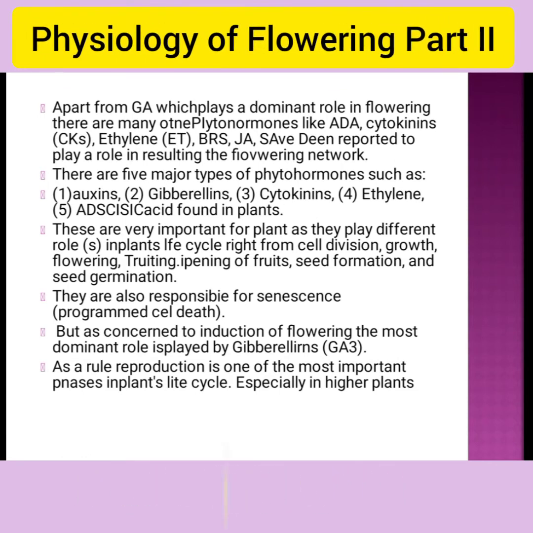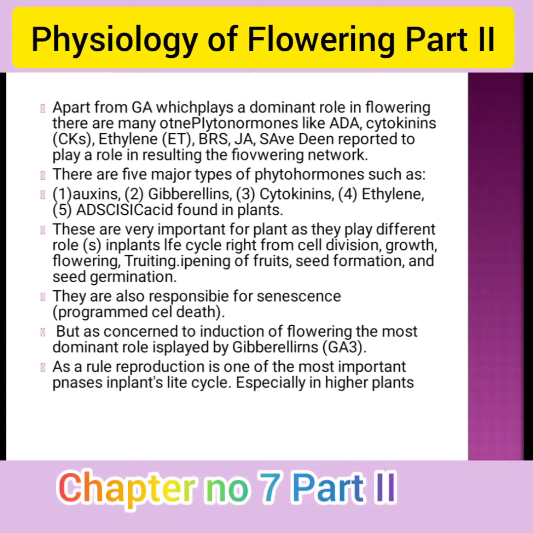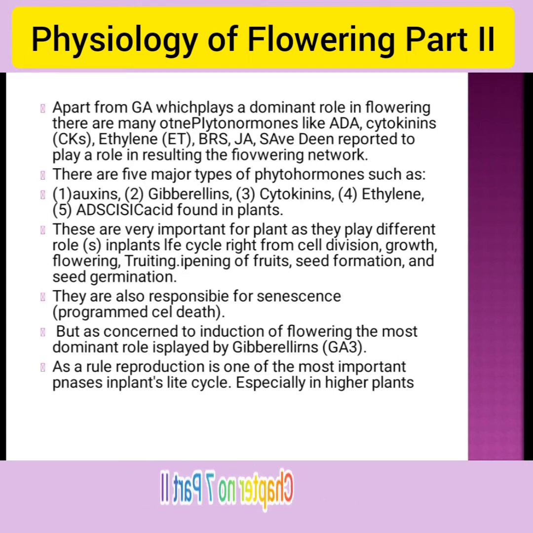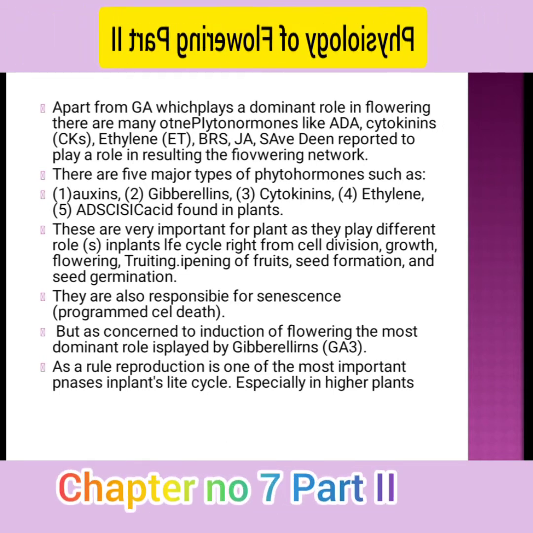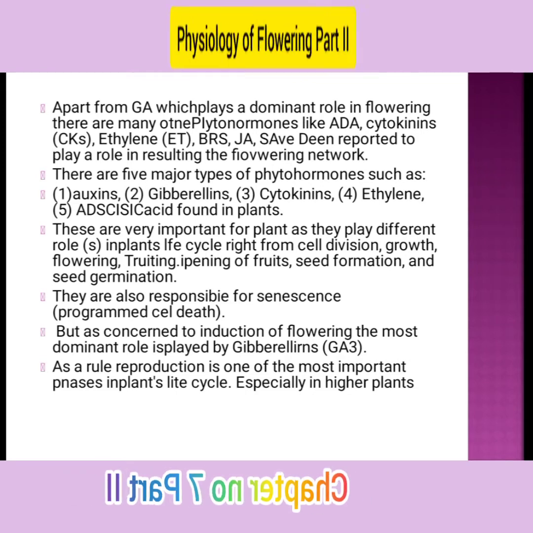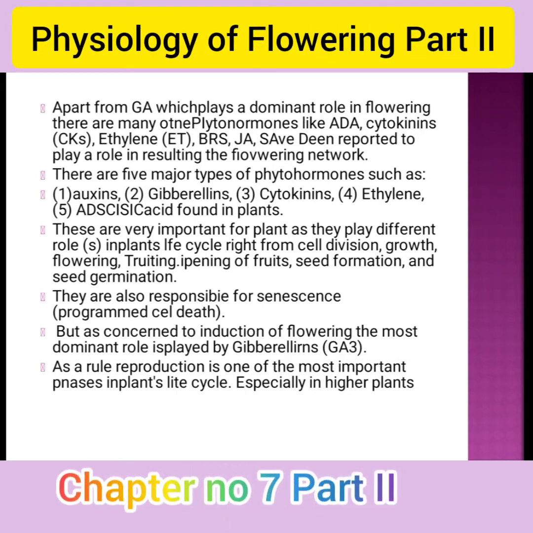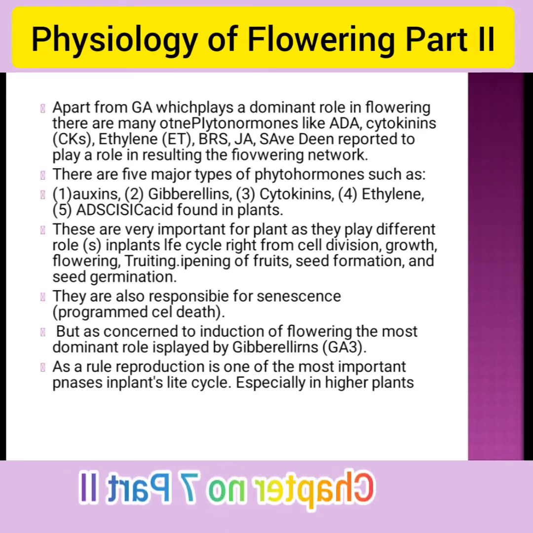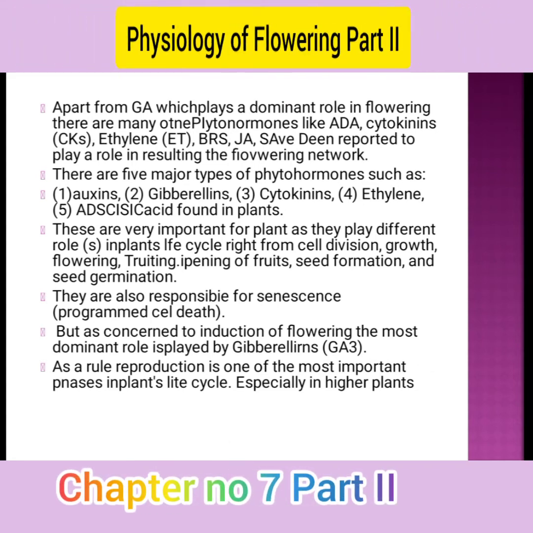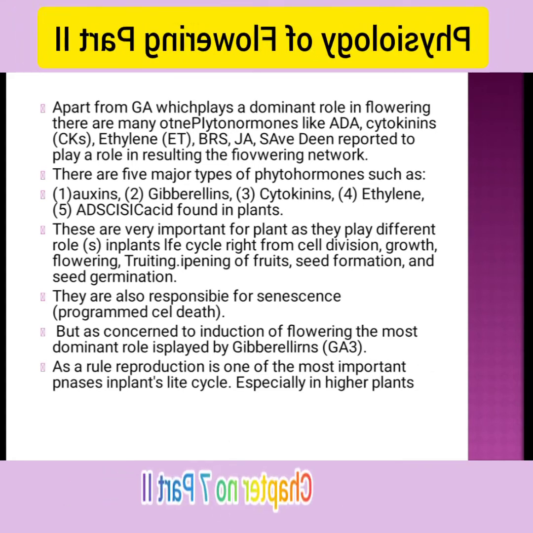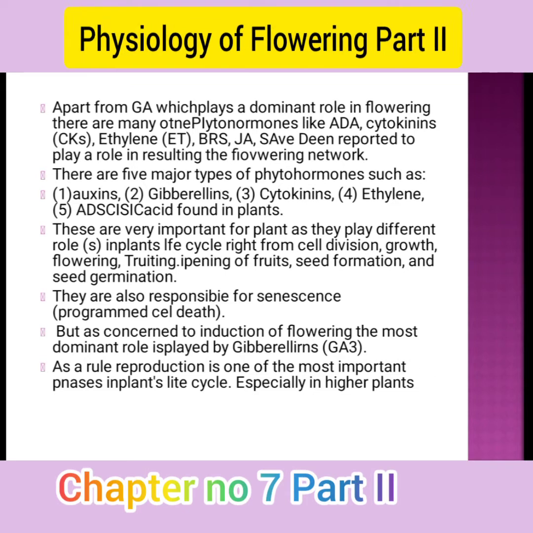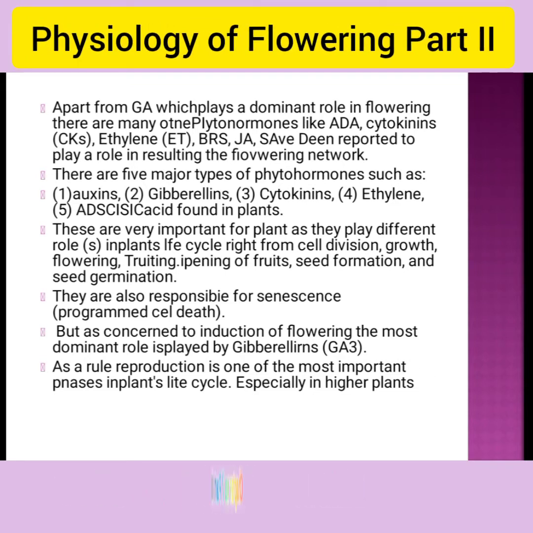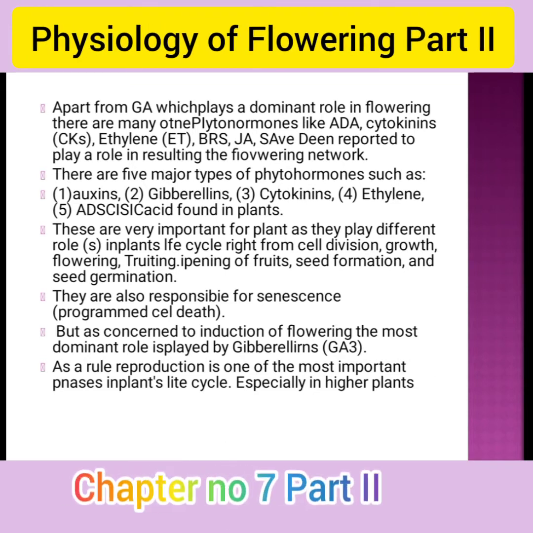There are five major hormones found in a plant: auxin, gibberellin, cytokinin, ethylene, and abscisic acid. They play very important key roles in the different stages of a plant's life cycle, right from cell division, growth, flowering, fruiting, ripening of fruit, seed formation, and seed germination.